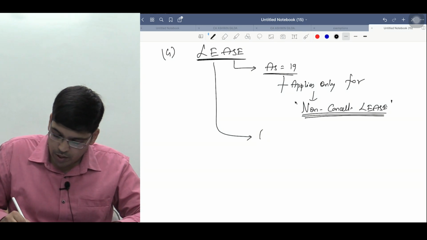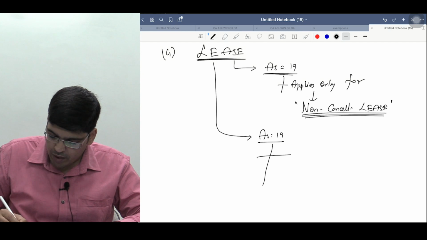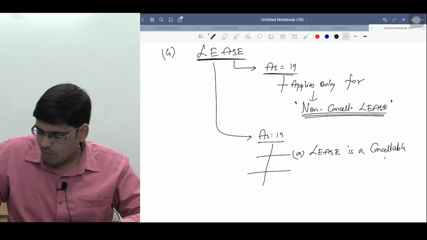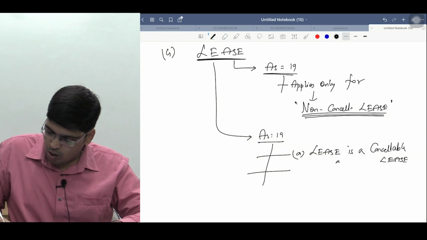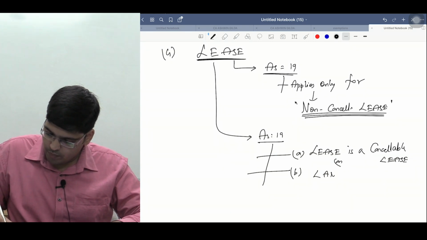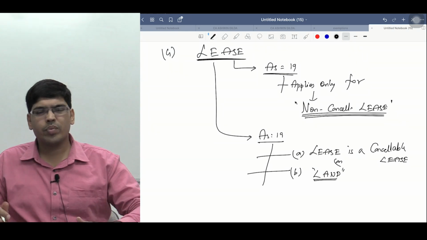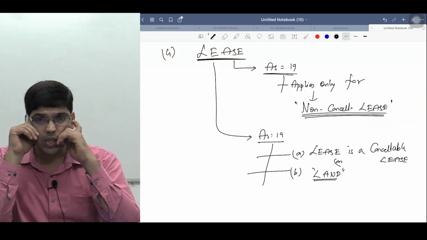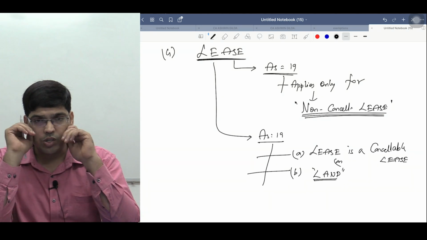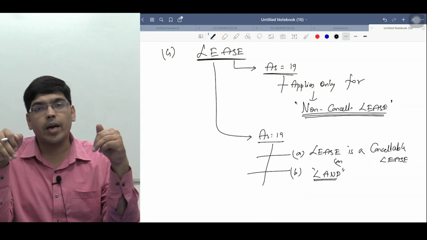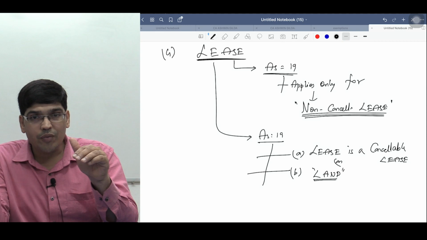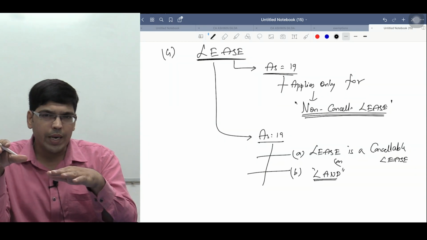So remember very simply, AS 19 does not apply for two cases. A, where the lease is a cancelable lease, meaning a lease you can cancel by giving notice, or where the lease is of land. For land, this standard does not apply. There are many other cases. Imagine extracting coal or natural resources. Government of India gives right to many companies to extract. Even for those types of lease contracts this standard does not apply, because this standard does not apply to a situation where right is given for extraction of natural resources. For that, industry standards will apply.